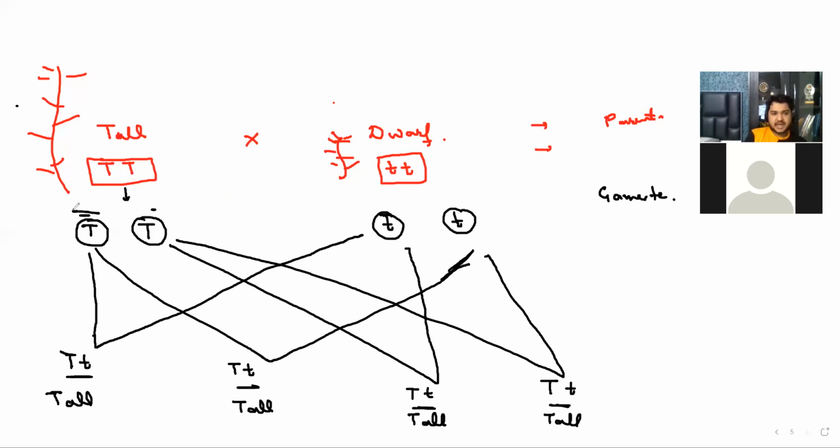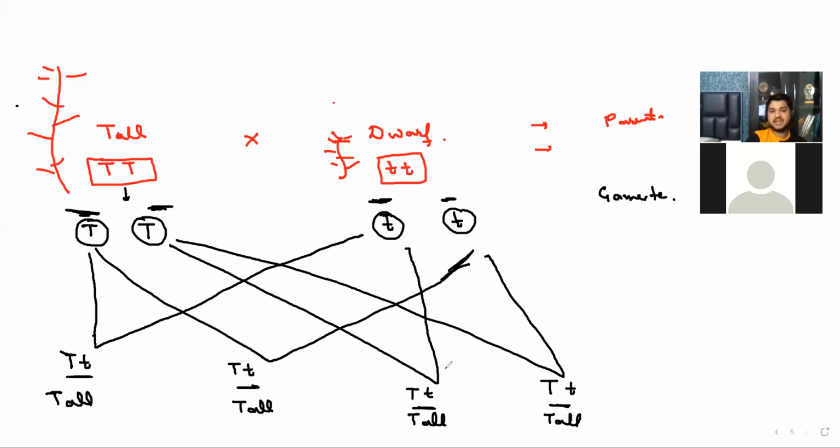So this gamete wants to meet the other parent's gametes, right? Only two possibilities. This can meet with this or this. So two possibilities. Now this other gamete also has two possibilities, this and this. So that's why we have four possibilities, and all four possibilities are completely the same, ditto. So it means all offspring are heterozygous and all are tall.